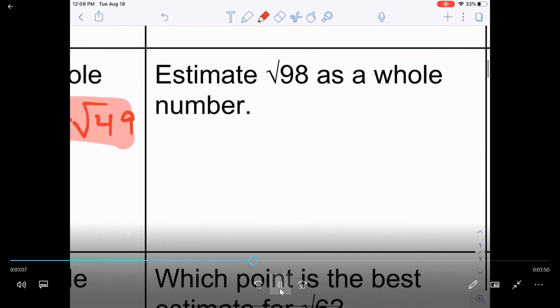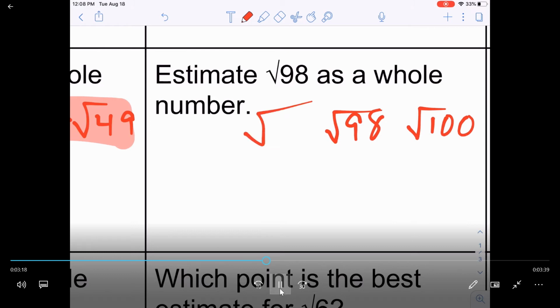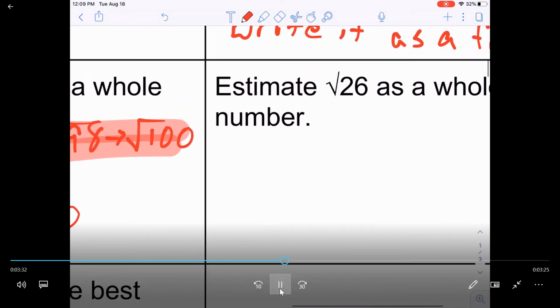The square root of 98, well, I know that the square root of 98 falls between the square root of 100 and the square root of 81. Again, you can use that sheet. Again, it's closer to 100, so I know that the square root of 100 is 10. You can use a calculator, and that's another way to get there.